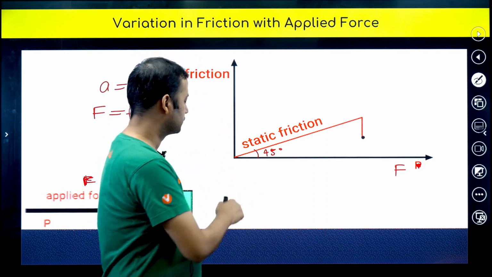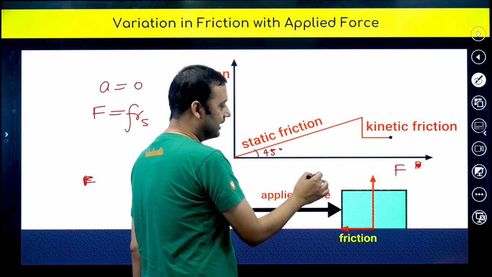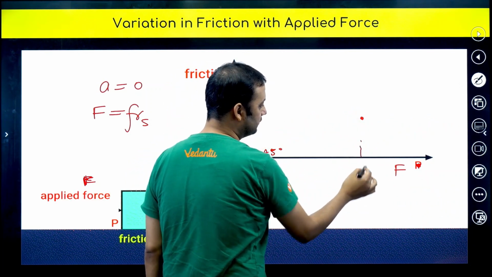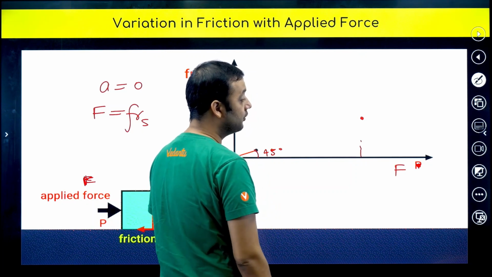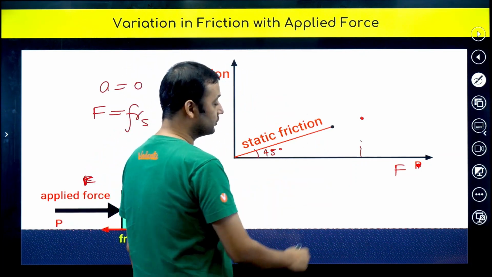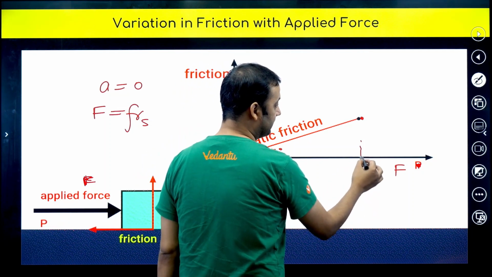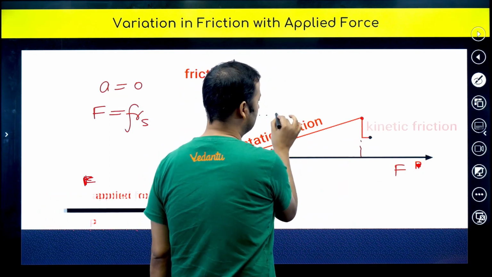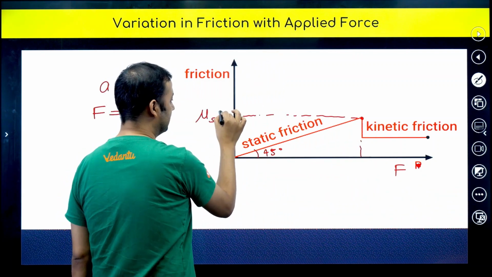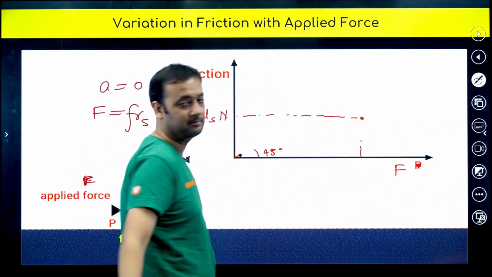So you can see friction and F will be equal, and after this value, slipping starts happening. At this point, friction has become equal to what value, guys? This is mu s into N, right? This is the maximum friction that can be applicable.